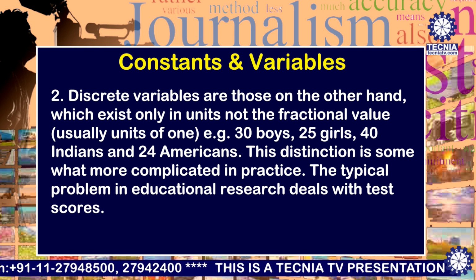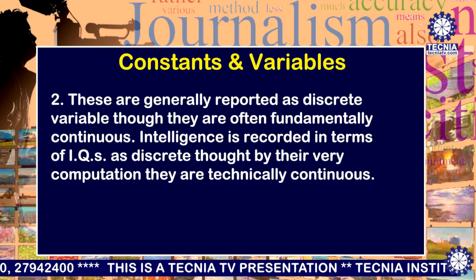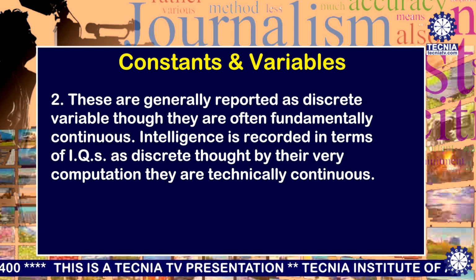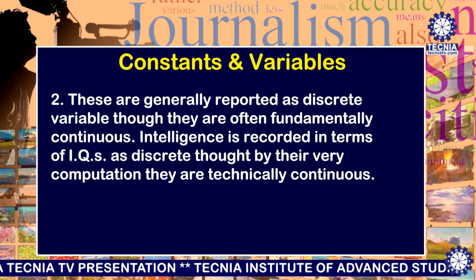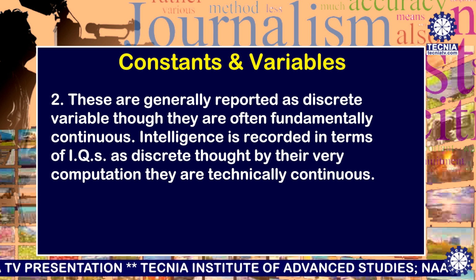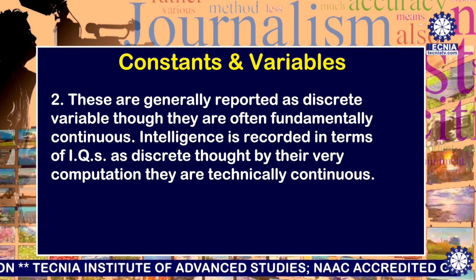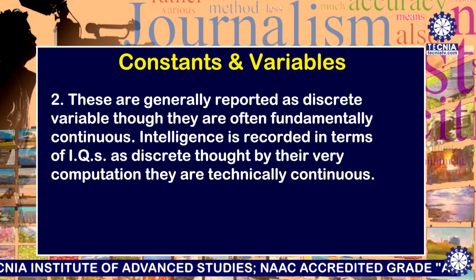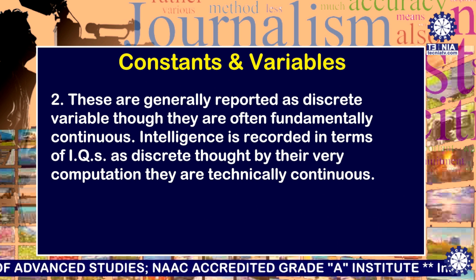The typical problem in educational research deals with test scores. These are generally reported as discrete variables, though they are often fundamentally continuous. Intelligence is recorded in terms of IQs as discrete, though by their very computation they are technically continuous.